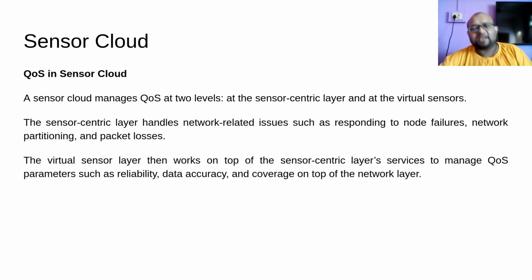Quality has to be provided with respect to reliability, accuracy, and coverage. What is the area that I am covering? Am I covering all the regions of interest, all the places where I am interested in sensing? Am I covering all these places? How accurate is my data? How reliable is my network? All these things are QoS parameters that need to be addressed by this sensor cloud.